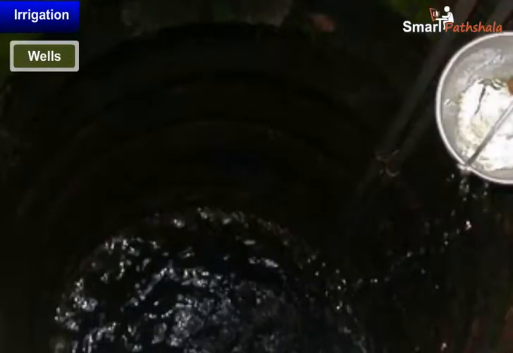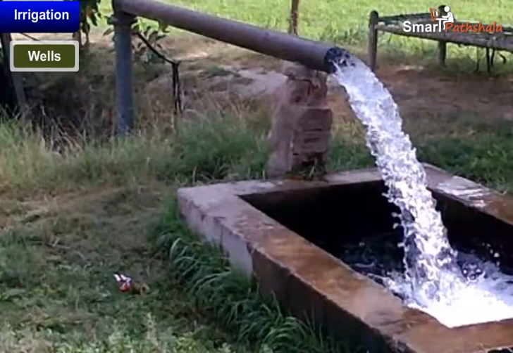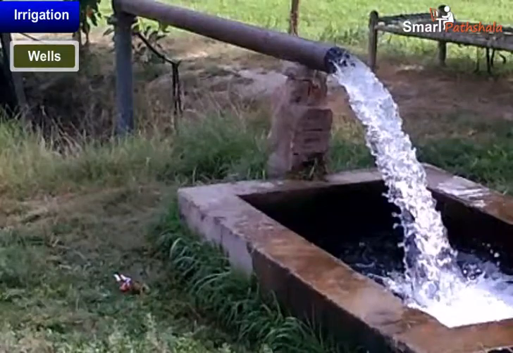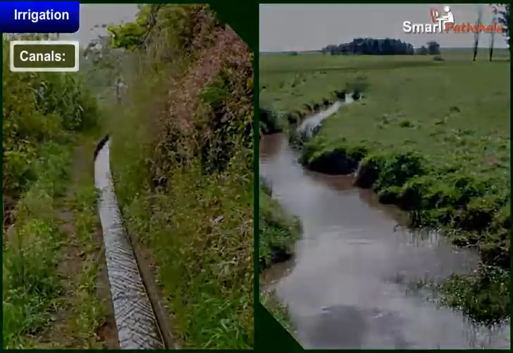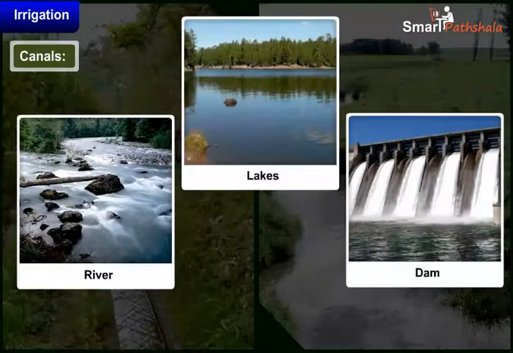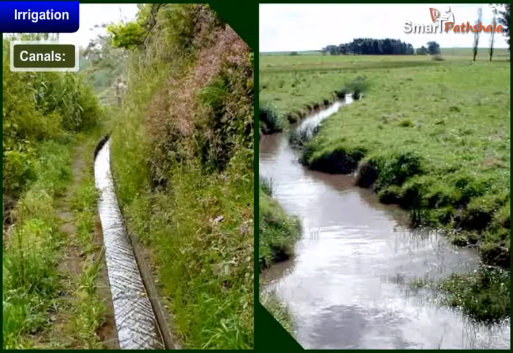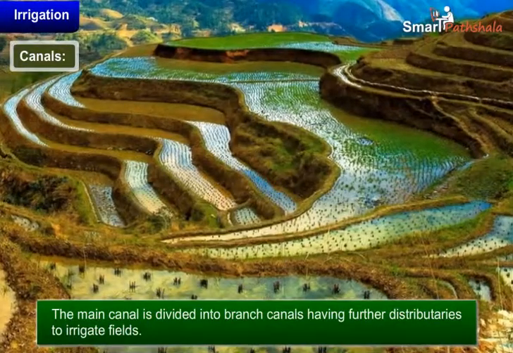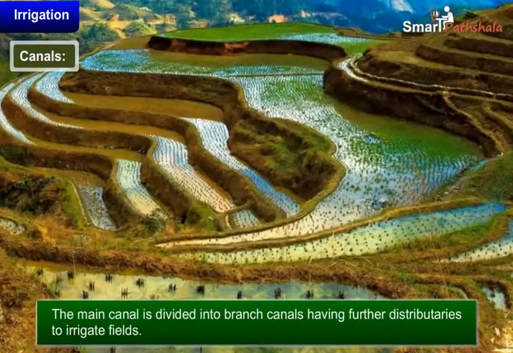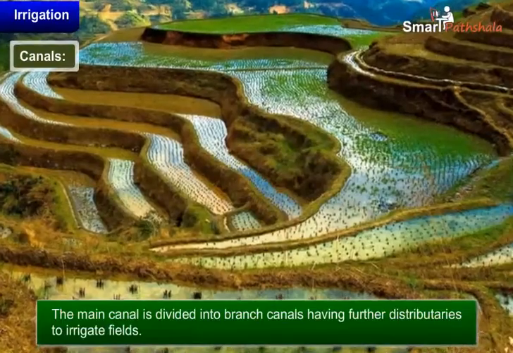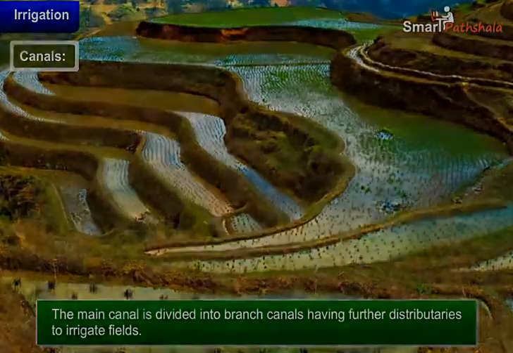In a dug well, water is collected from water-bearing strata, but in a tube well, they can tap water from the deeper strata. Canals. Canals take water for irrigation from rivers, dams, lakes, etc. to the agricultural land. This is usually an elaborate and extensive irrigation system. The main canal is divided into branch canals having further distributaries to irrigate fields.